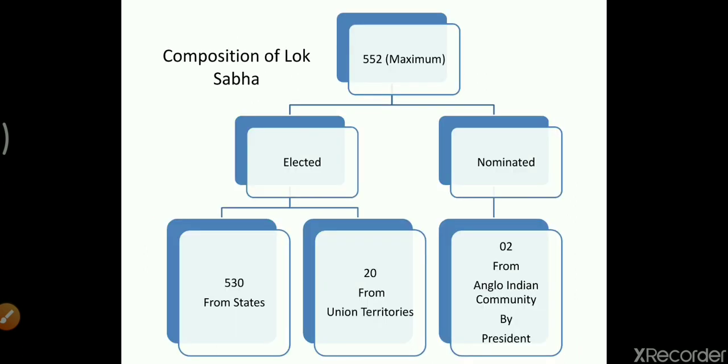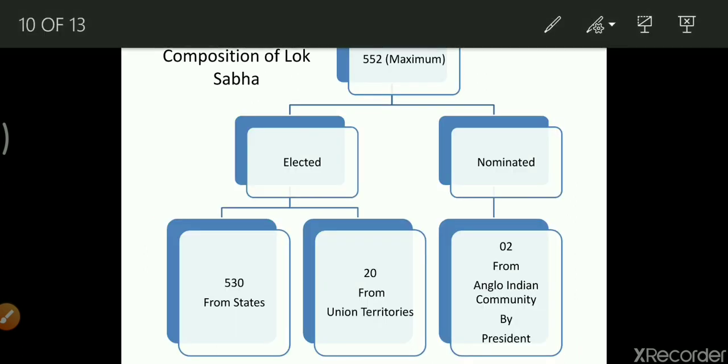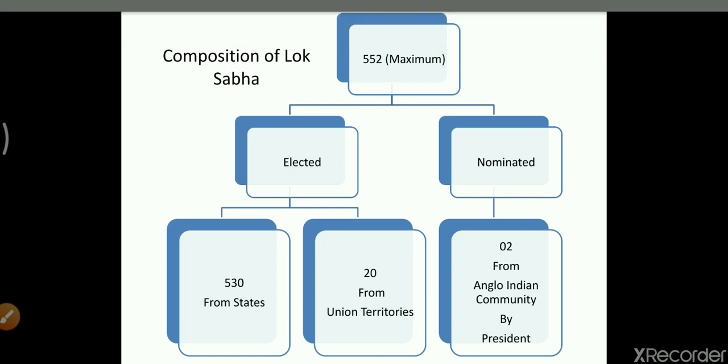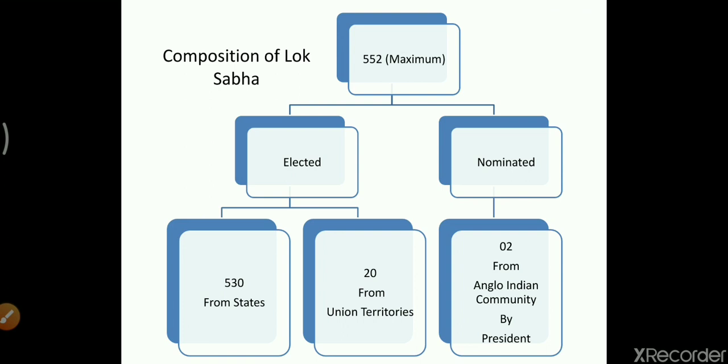Now we will discuss the composition of Lok Sabha and Rajya Sabha. So first we will see the composition. The total members in Lok Sabha are 552, which is the maximum number of seats we have in Lok Sabha. It could be less than that, okay? But the maximum could be 552, which is now fixed.